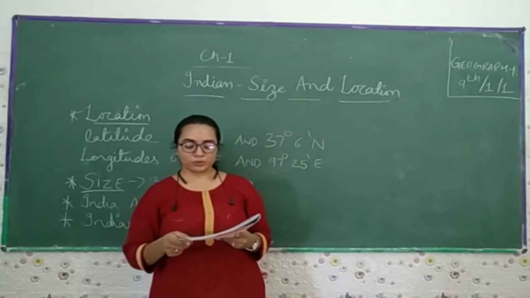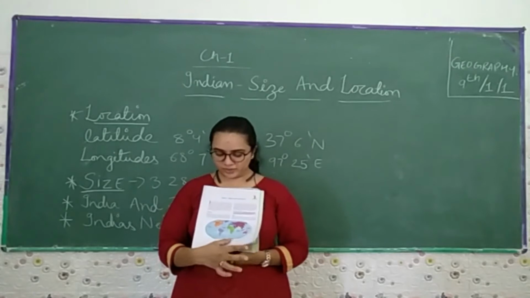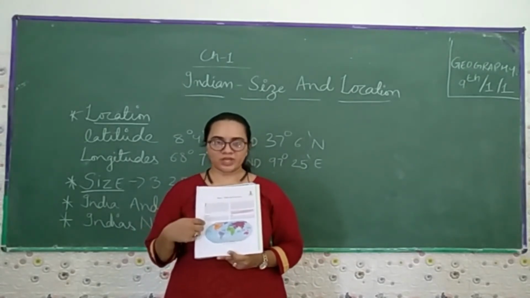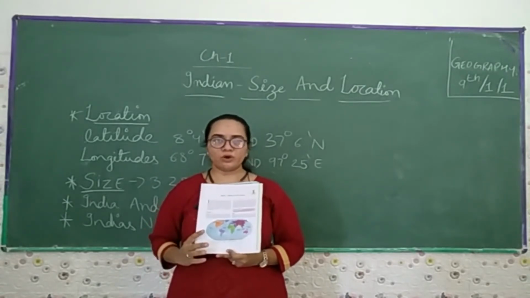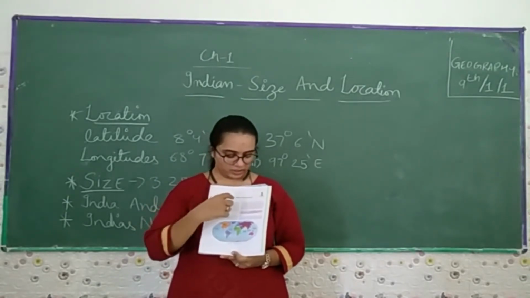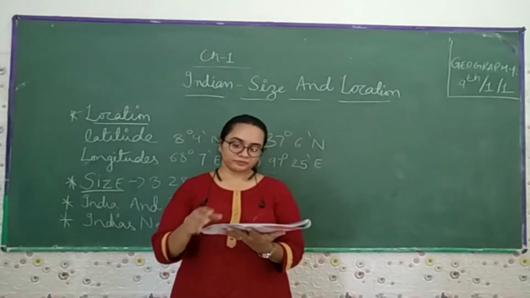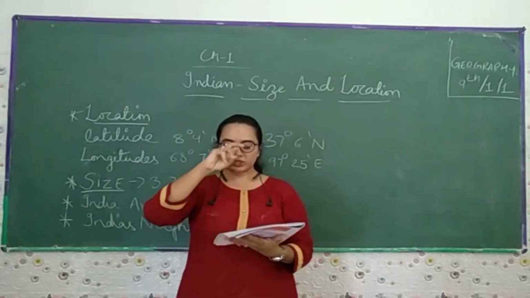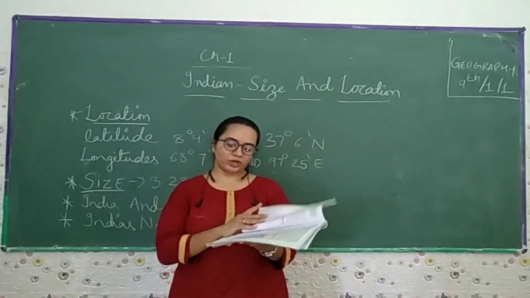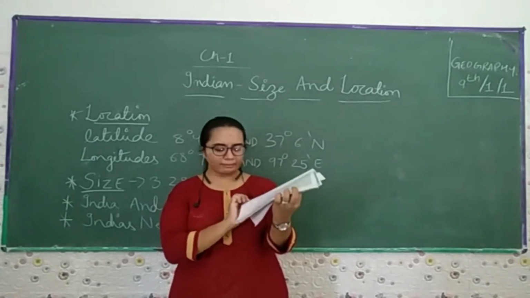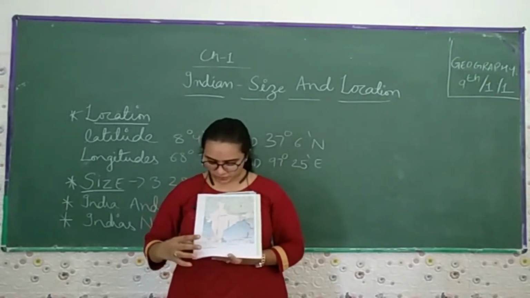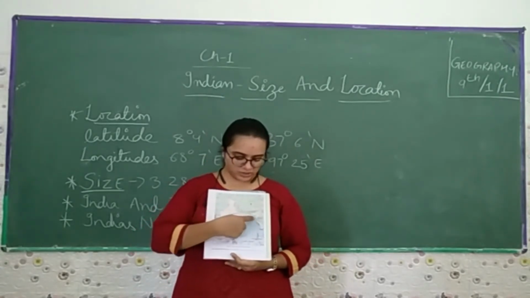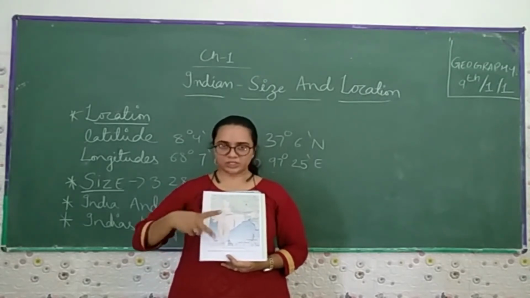Now, if you ask what the tropic of Cancer is, there are three lines: the tropic of Cancer, the equator, and the tropic of Capricorn. The tropic of Cancer passes through India at 23 degree 30 north, and divides the country into two equal halves. You can refer to this map on page number 3. You can see how the tropic of Cancer passes from Gujarat and Madhya Pradesh towards the northeast of the country, which divides the country into two equal halves.